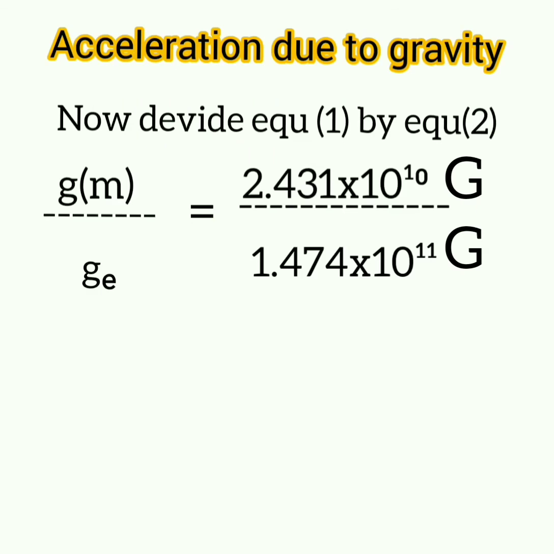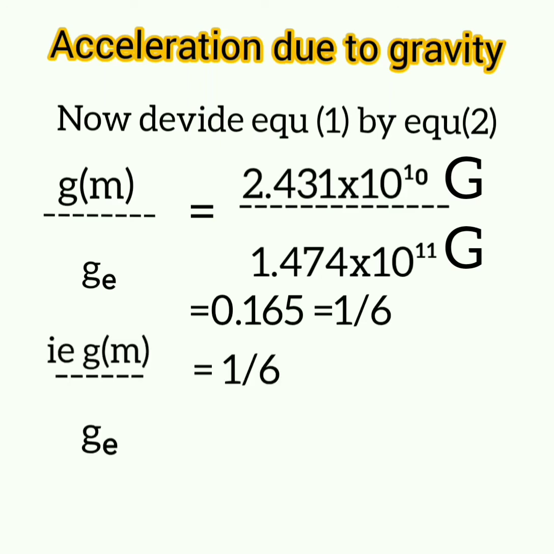Now divide equation 1 by equation 2. You will get GM divided by GE is equal to 2.431 into 10 raised to 10 divided by 1.474 into 10 raised to 11. When you calculate, you will get 0.165, that is equal to 1 by 6. Therefore, acceleration due to gravity on the moon divided by acceleration due to gravity on the earth equals 1 by 6. Therefore, we can write it as acceleration due to gravity on the moon equals 1 by 6 of acceleration due to gravity on the earth. Is it clear to you?